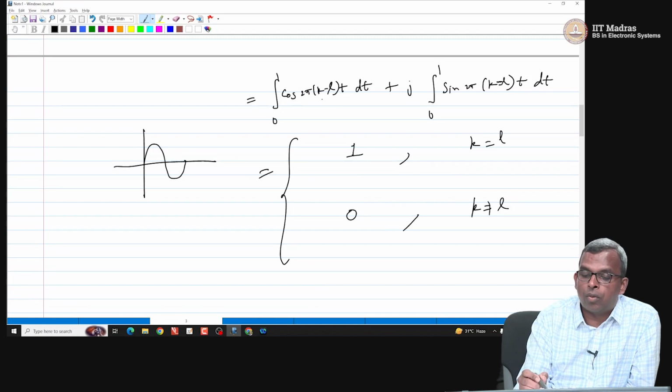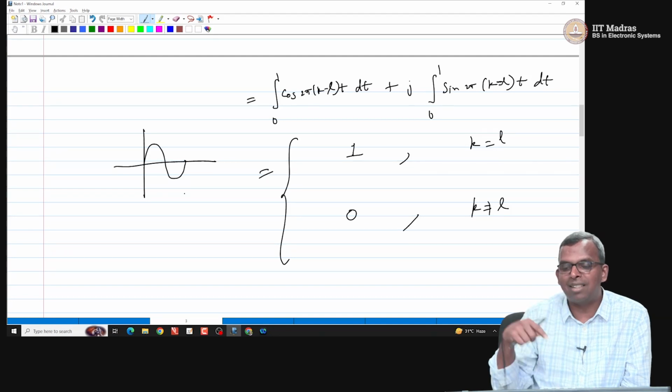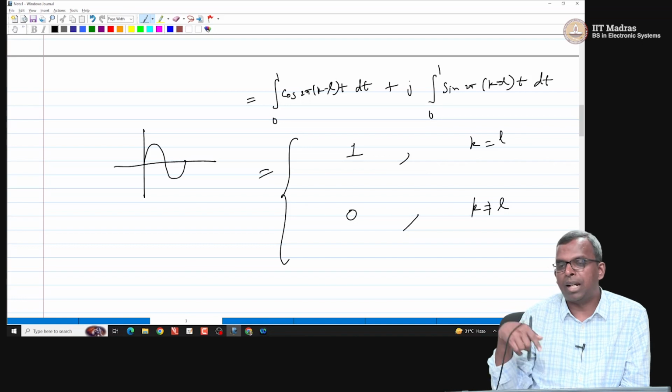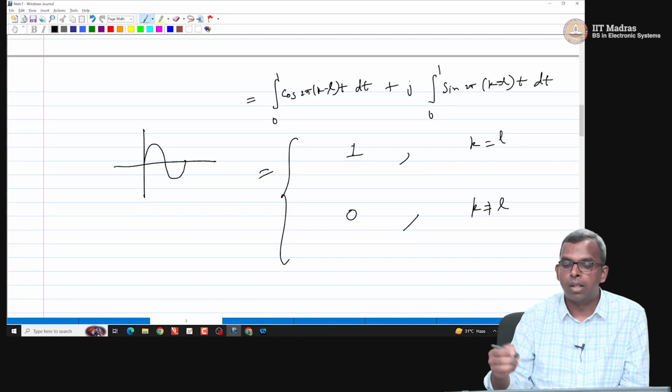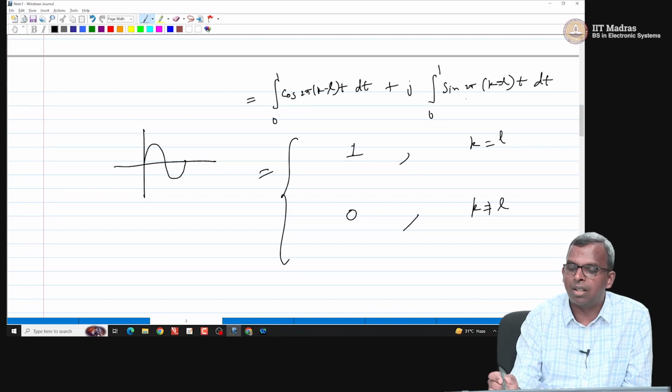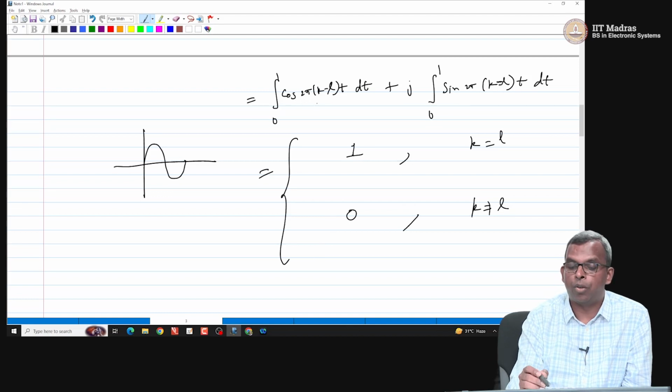Because if this is an integer, from 0 to 1, the angle goes from 0 to 2 pi times some integer, okay. So, you will get a whole number of cycles in the integral, and when you integrate over an integer number of cycles of a sine wave or cos wave, it will go off to 0, right. So, you can check that. You can also substitute using one of the formulae that you know, and you will get 0, okay. For integral cos and sine, you know the formulae, right. You have to use a function rule and all here, but you will get 0, okay.